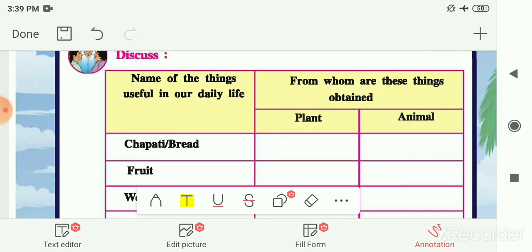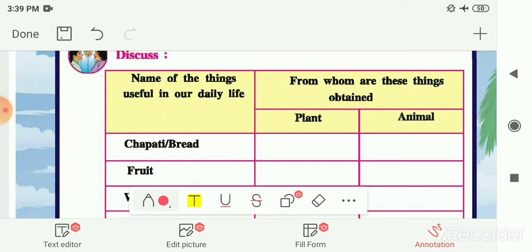In that you have to write from whom we can obtain these things. So in the first column, the names of things which are useful in our daily life are given to you. Now, are we getting these things from plants or from animals? That is what we have to write.